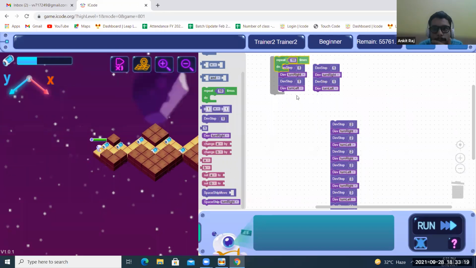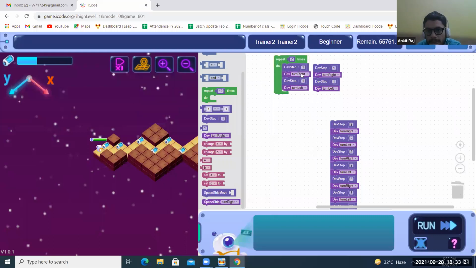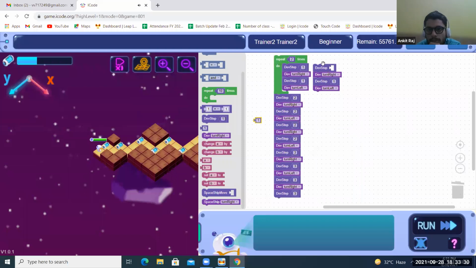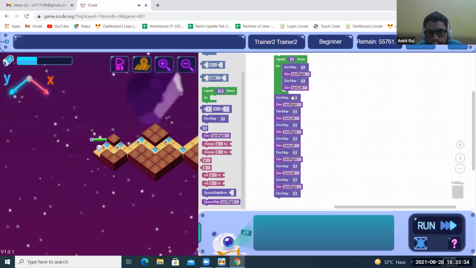Both of them are same. See, Dev step 1, Dev turn right, Dev step 1, Dev turn right, Dev step 1, Dev turn left. So that's gone. These blocks, you don't need to do that.